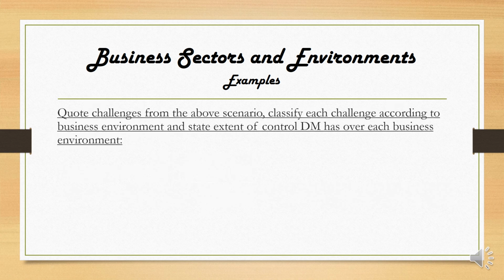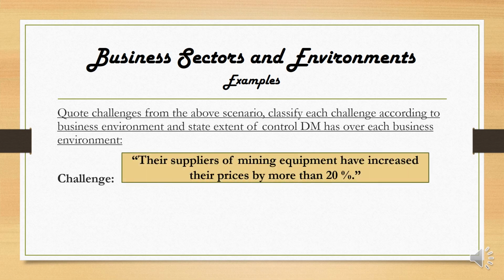Your second question is that you have to quote challenges from the above scenario, classify each challenge according to the business environment, and then state the extent of control that DM has over each business environment. Okay, there's 3 challenges in this extract. The first one says their suppliers of mining equipment have increased their prices by more than 20%. It's a challenge. It is something that we now have to deal with.